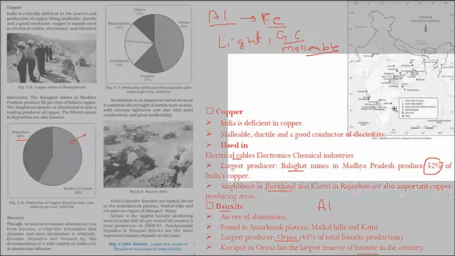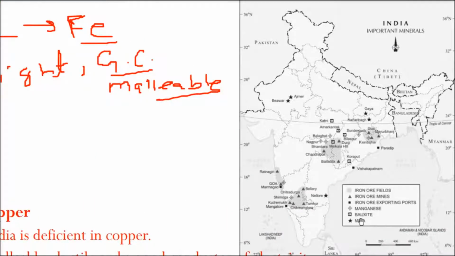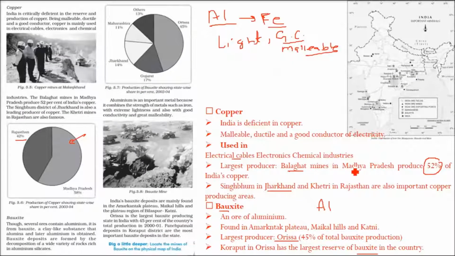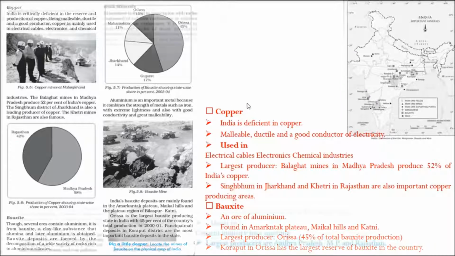So I'll take you to the place where we find the bauxite. These are the bauxite areas. Let me tell you again, the places are Amarkantak Plateau, Maikal Hills, and Katni.